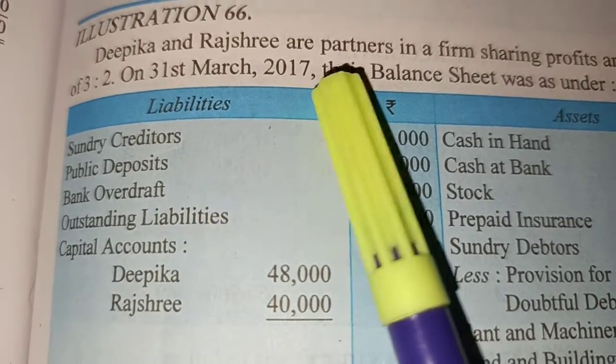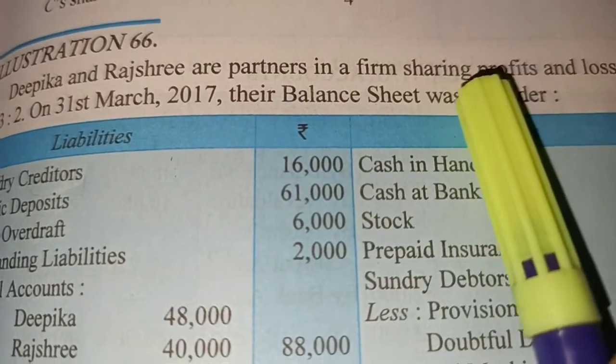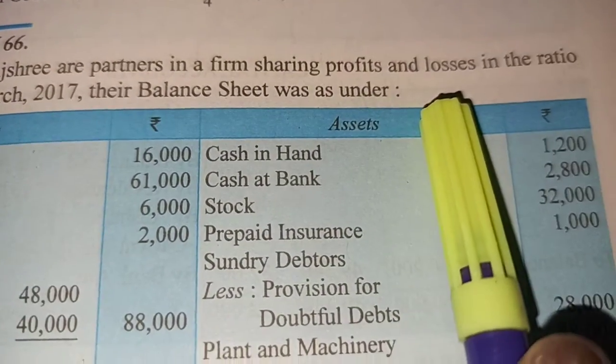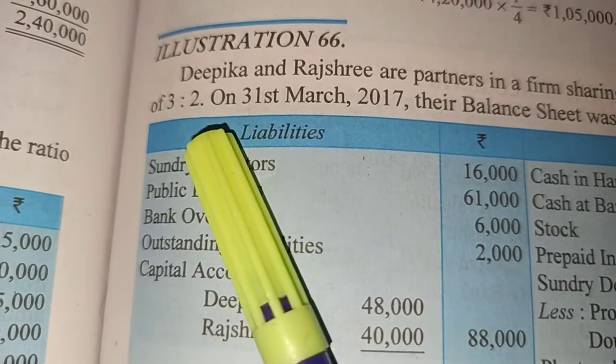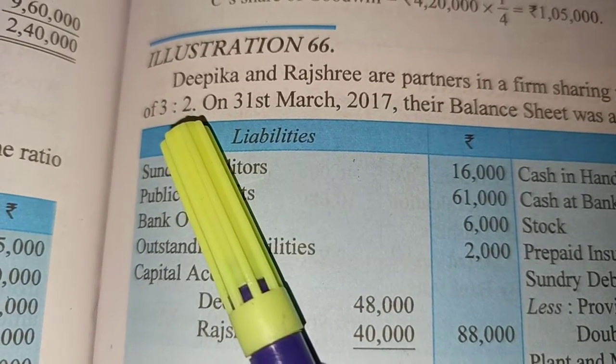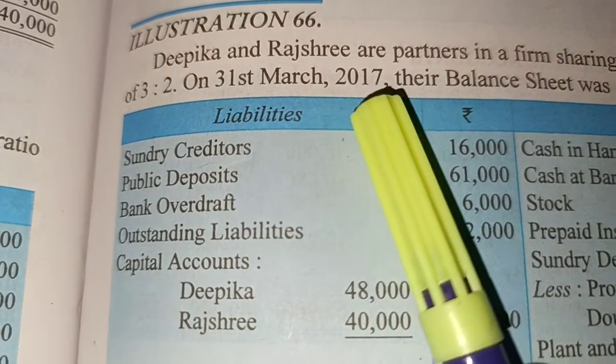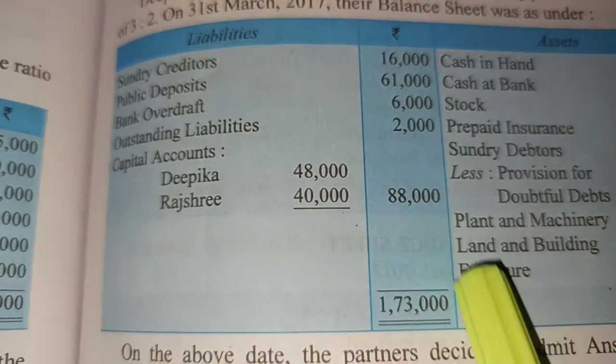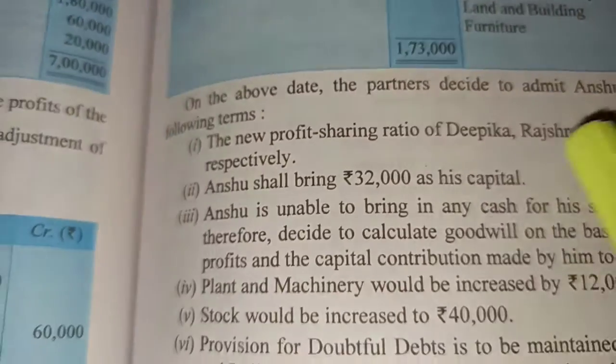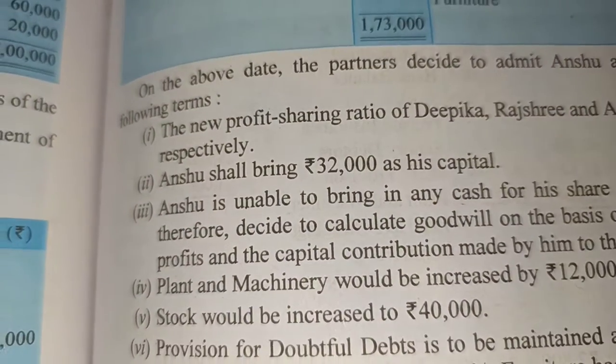Deepika and Rajshri are partners in a firm sharing profits and losses in the ratio of 3:2. Profit sharing ratio is 3:2. On 31st March 17, their balance sheet is as such. Balance sheet is given here. Let us read the adjustments now.